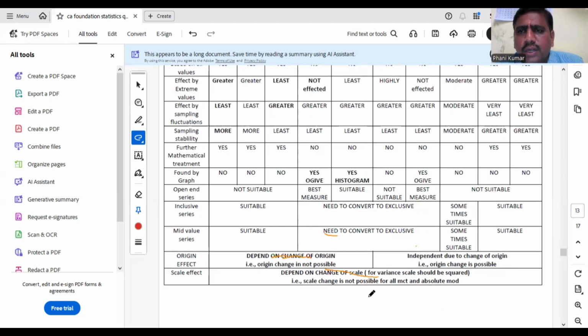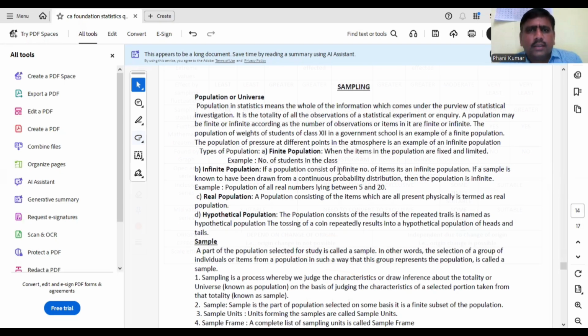Next, I am going to continue with sampling. Before sampling, there are some basic definitions. Population, or universe. What is meant by population? In statistics, population means the whole information which we are going to study. Suppose we are going to study the class students, then the class students are considered as the population. If you are studying the whole college, the college is known as the population. So population in statistics means the whole of the information which comes under the purview of the statistical investigation, which we are going to investigate.